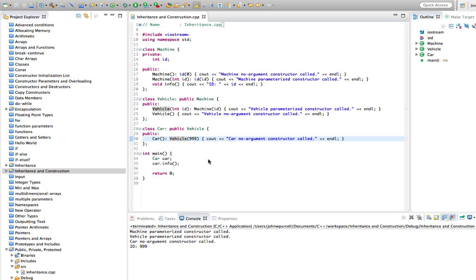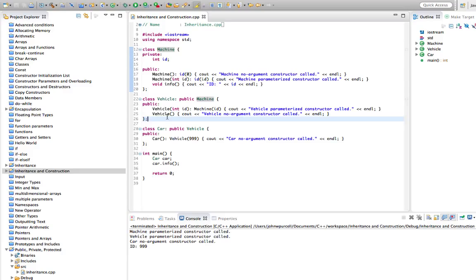To sum this all up, constructors are not inherited in C++. You can't call the constructor of a superclass when you construct a subclass. But C++ will always run one of the constructors in each of the superclasses of a particular class when you instantiate an object from that class. If we create a car, we're going to run a constructor in vehicle, the direct superclass, and we're going to run a constructor in machine. But at each step in the hierarchy, you are allowed to specify which constructor will be called in the superclass.